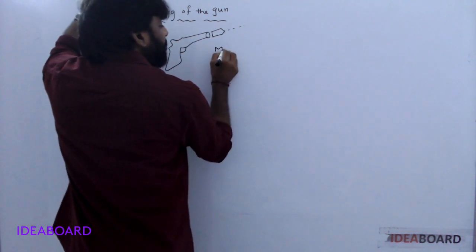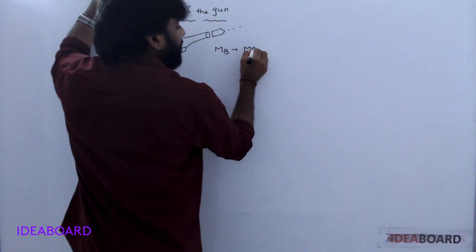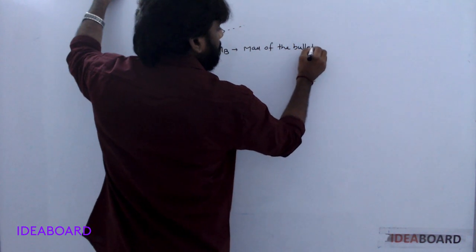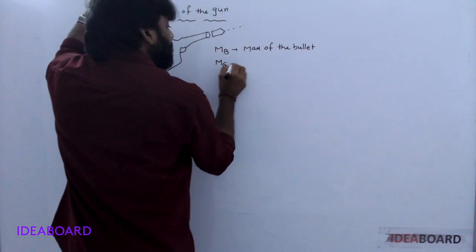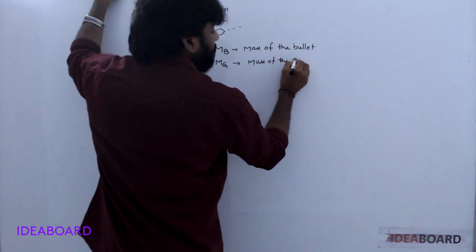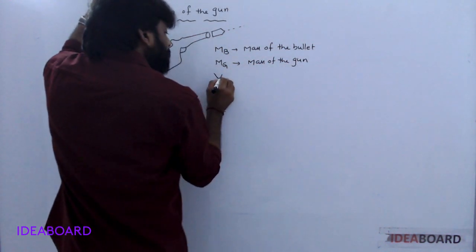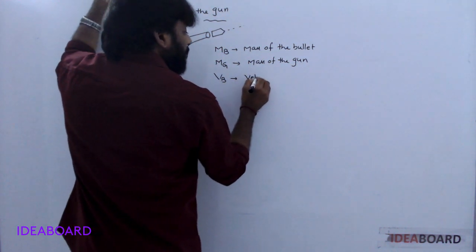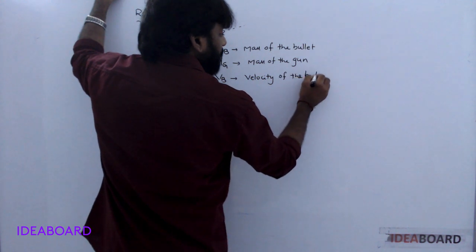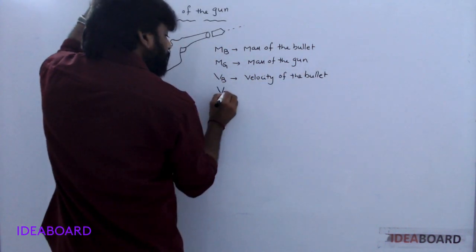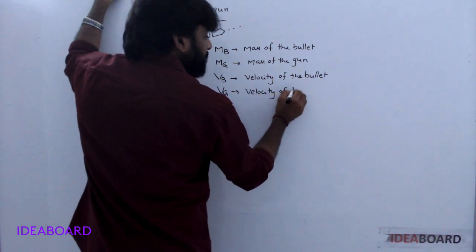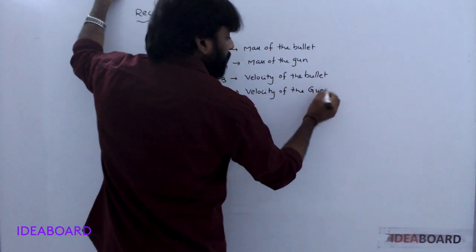Now m suffix b is the mass of the bullet, m suffix g is the mass of the gun, v suffix b is the velocity of the bullet, and v suffix g is the velocity of the gun.